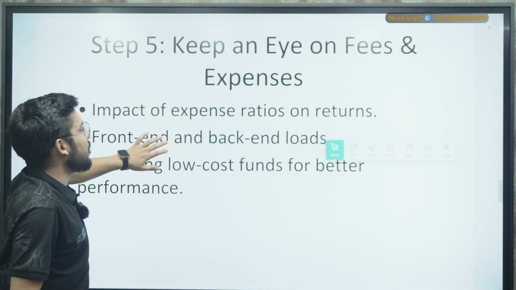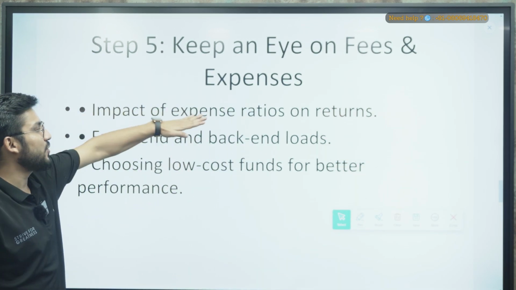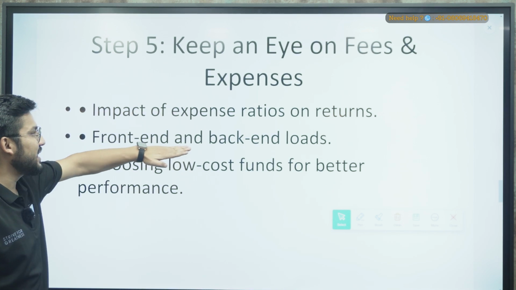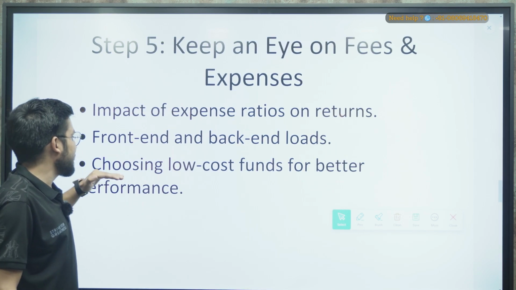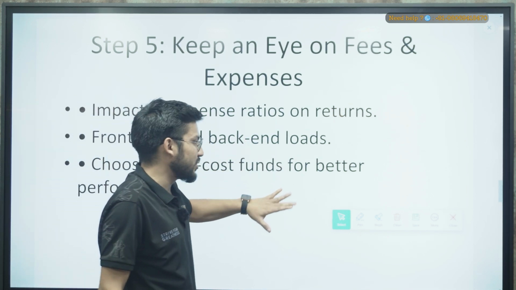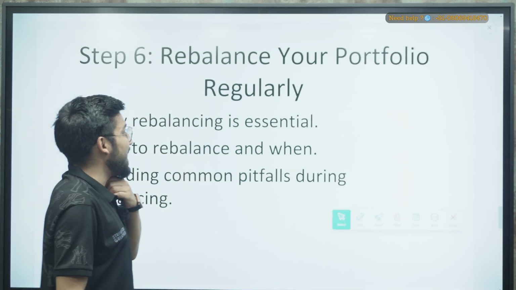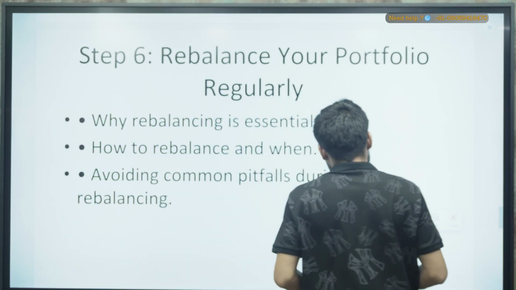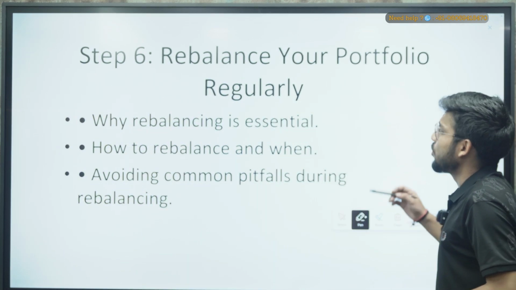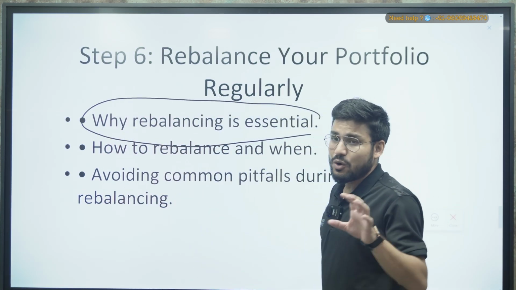Okay, now keep an eye on the fees and expenses. We just talked about this: the impact of the expense ratio and the front end and back end loads, and then choosing low cost funds for better performance. So let's skip this one now. Then we have rebalancing your portfolio regularly. How can you rebalance your portfolio? Rebalancing is very important. How can we do so?